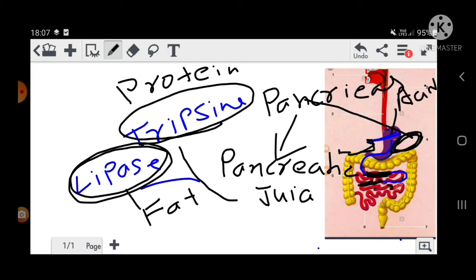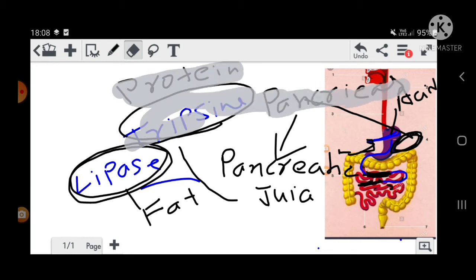Now see, after this, digestion in the small intestine has taken place. Now digestion in the first half of the small intestine has taken place.